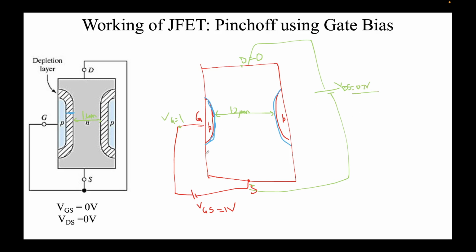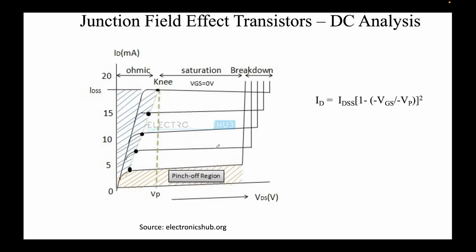Current will definitely flow. The other way of seeing it is this. We saw this diagram. This is VGS equal to 0. This is VGS equal to minus 1 volts. And here somewhere over here would be VGS equal to 1 volts, and over here would be VGS equal to 2 volts. So current will flow, provided you apply some VDS. Note that if VDS equal to 0, no current can flow, whatever you may do. However high a VGS you apply, you have to apply some VDS to get some current. So that's the idea.